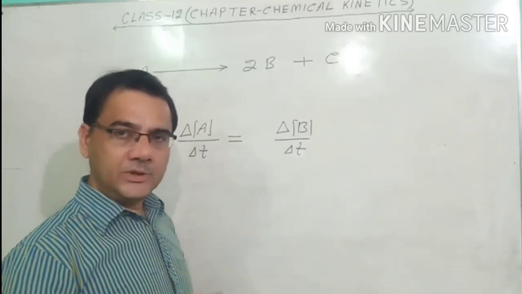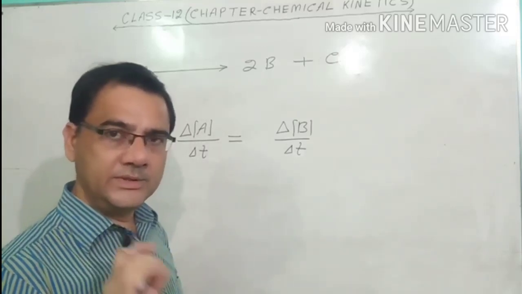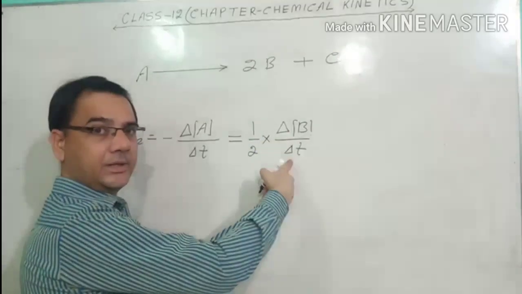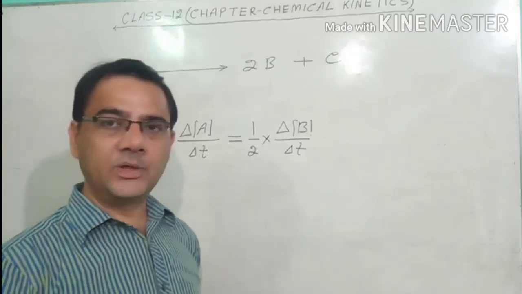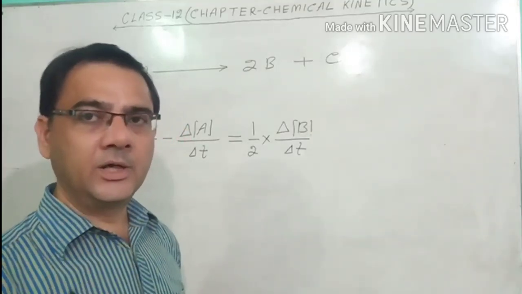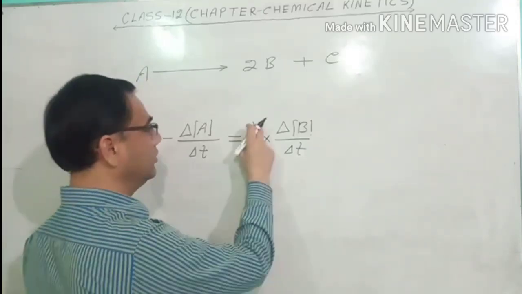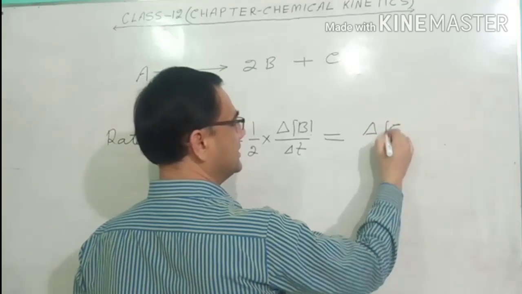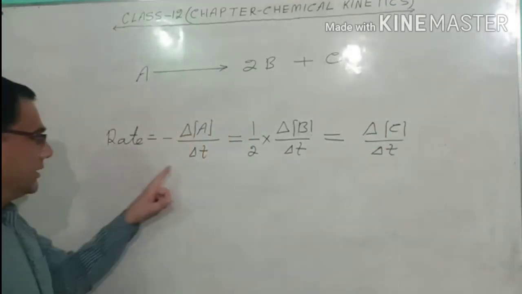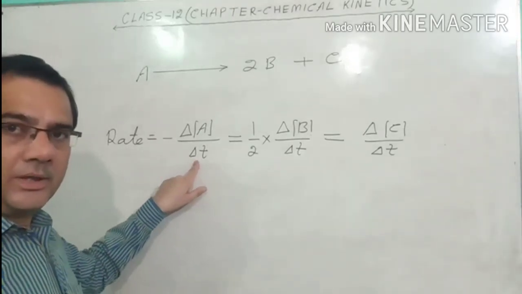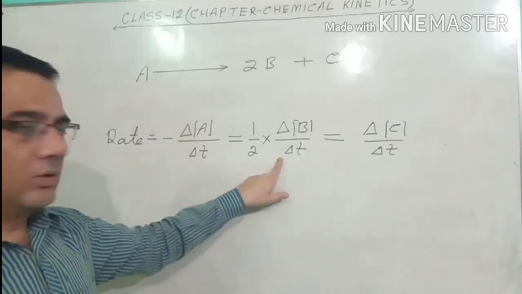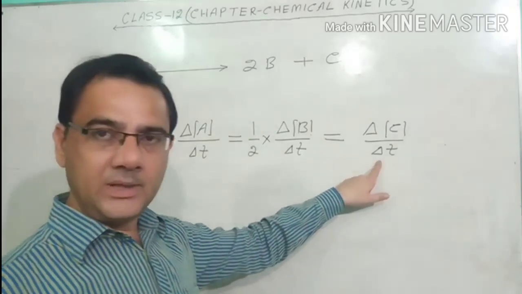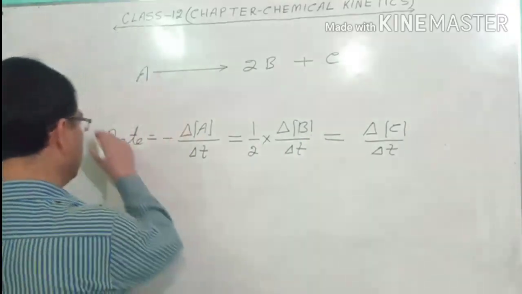स्टॉकियोमेट्रिक कोफिशिएंट, हम लोग जब रेट ऑफ रिएक्शन का फॉर्मूला लिखते हैं तो जो स्टॉकियोमेट्रिक कोफिशिएंट है उससे रेट को डिवाइड करते हैं, यानी कि if it is given 2 then we write 1/2 into delta B upon delta T. So remember, whenever we write the formula of the rate of reaction, if the stoichiometric coefficient is given then we divide the rate of reaction with that stoichiometric coefficient. Equal to half into delta B upon delta T, and that is equal to the rate of reaction of the product, and that is delta C upon delta T. इसको कहेंगे rate of disappearance और rate of consumption of the reactant A, और इसको हम लोग नाम देंगे rate of formation और rate of appearance of the product B, and this is rate of appearance और rate of formation of the product C। तो ये सब चीजें आपस में इक्वल।